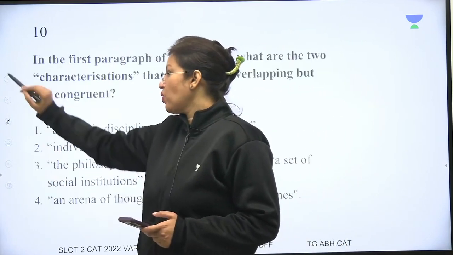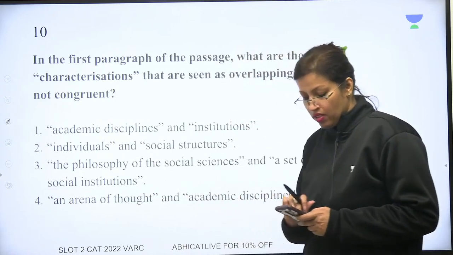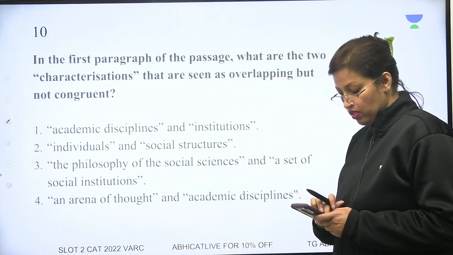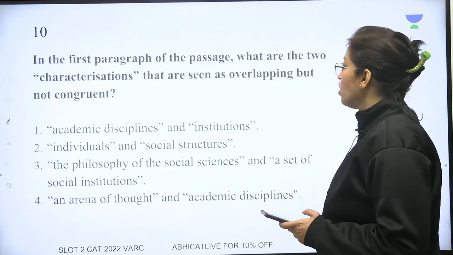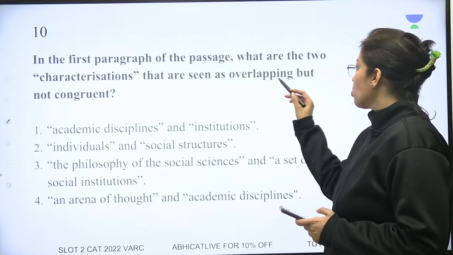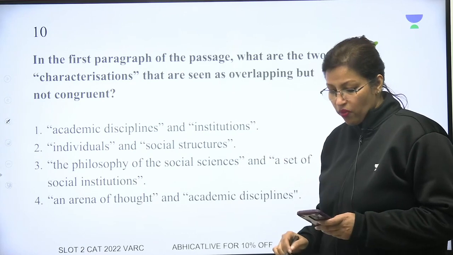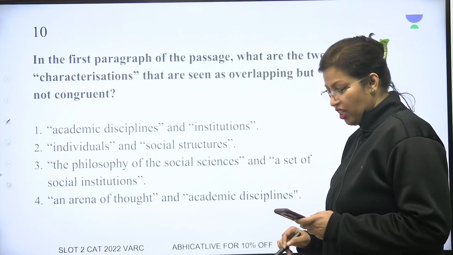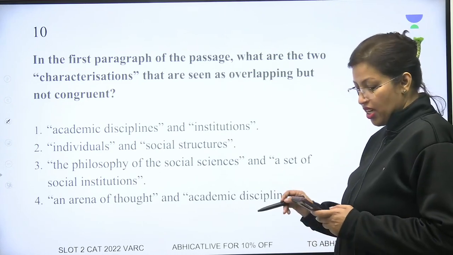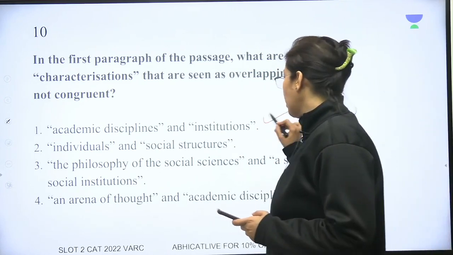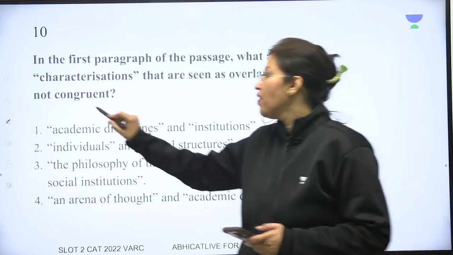Let's look at the next one, question number 10. In the first paragraph of the passage, what are the two characterizations that are seen as overlapping but not congruent? Well, we have seen this. I had very clearly said academic disciplines and social institutions. These are the two things we said, and the passage stated it very clearly.